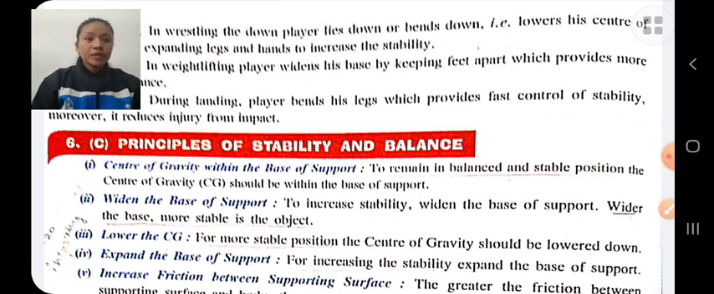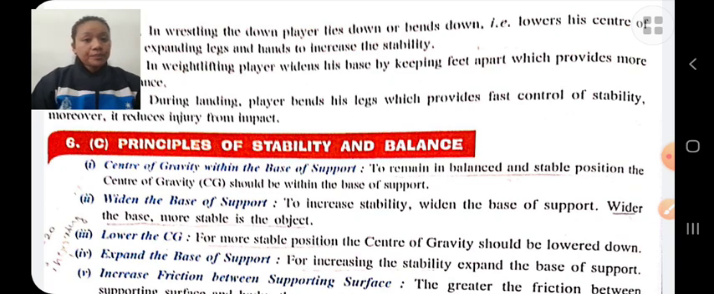Static equilibrium means balancing your body while motionless, while at rest, for example standing on one leg. And dynamic equilibrium means balancing the body while in motion, for example in gymnastics, walking, running, etc.